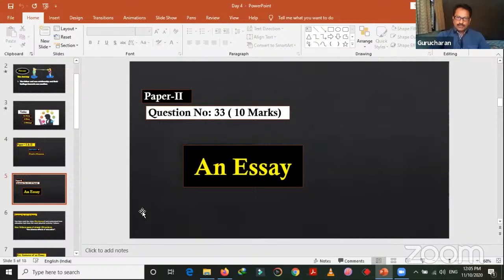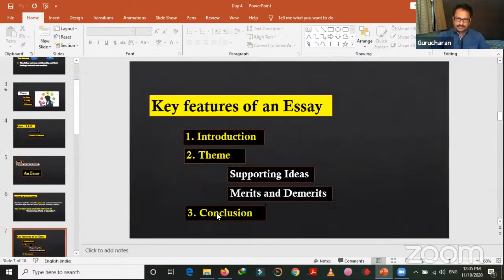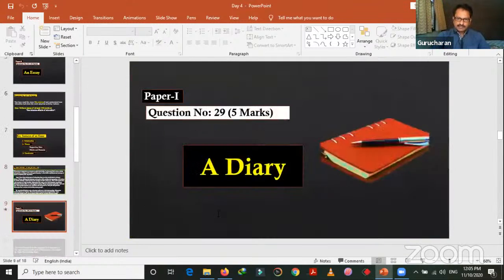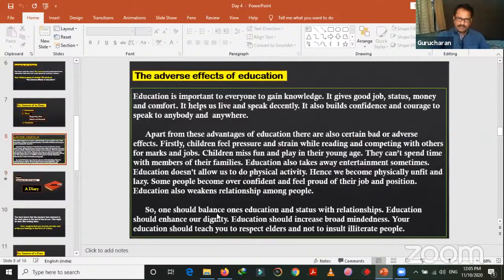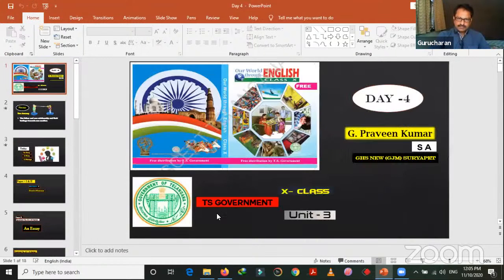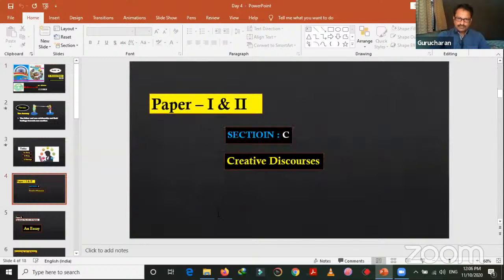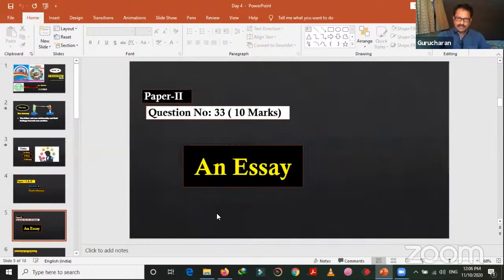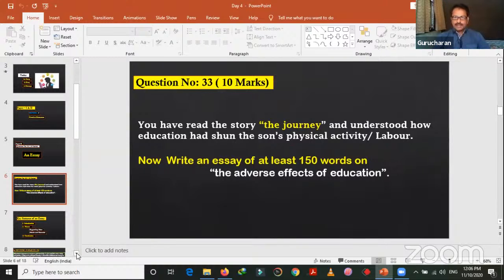In paper 2, first we start with an essay. So the essay is question number 33 in paper 2. It carries 10 marks. How will the question be asked generally? Normally, how is the question for this 10 marks question asked?